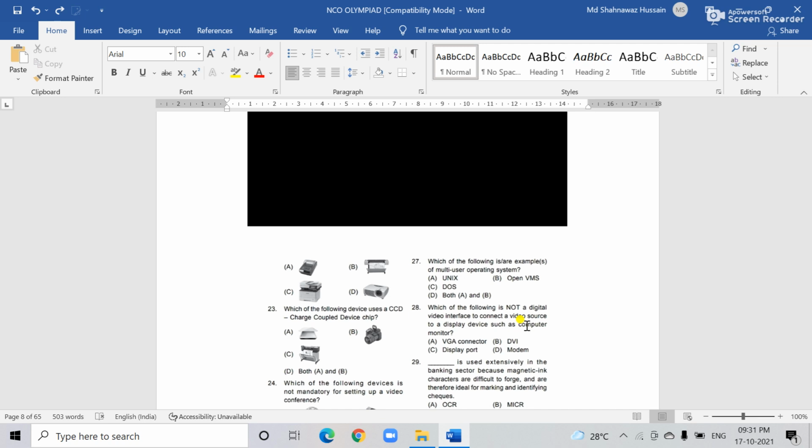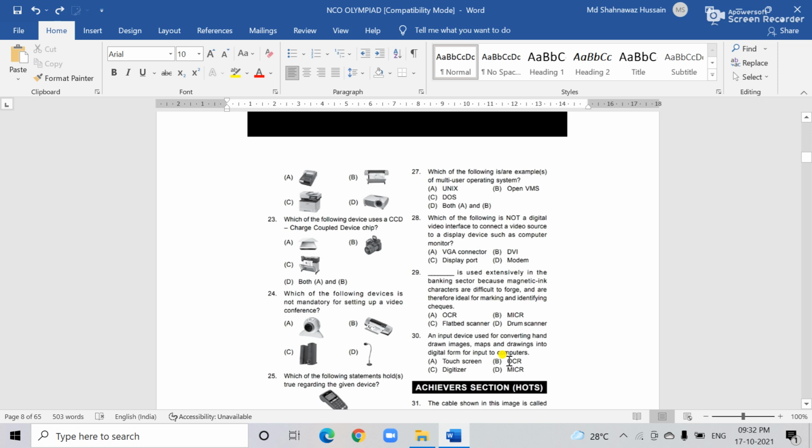The VGA connector is used actually, okay. But here you see the options: which is not a digital video interface to connect the source to a display device or computer monitor. You see here is the modem. Modem is used to connect the computer to transfer data. The VGA connector is also one type of video connector. So the correct answer is option D, the modem. It is not used as a digital source. So option D is the correct answer.